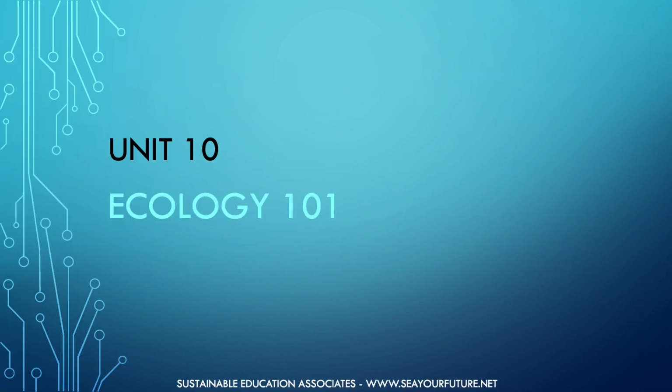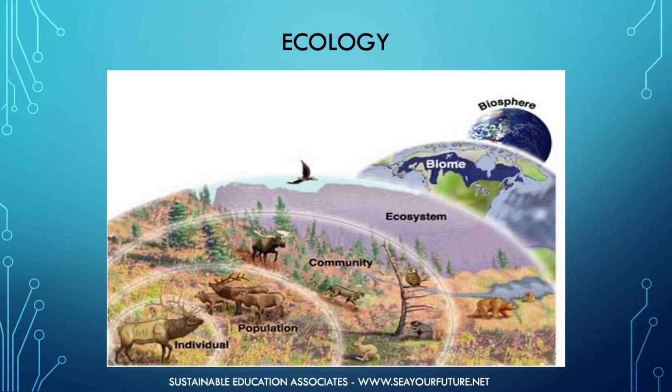Unit 10, Ecology 101. Ecology is the science that studies how organisms interact with one another and the non-living environment of matter and energy. You may remember learning about ecology in your high school biology class. The fields do overlap, but in general, ecologists tend to study life at the organism, population, community, ecosystem, or biosphere level, whereas biologists often focus their efforts at the organism, cellular, or molecular level.